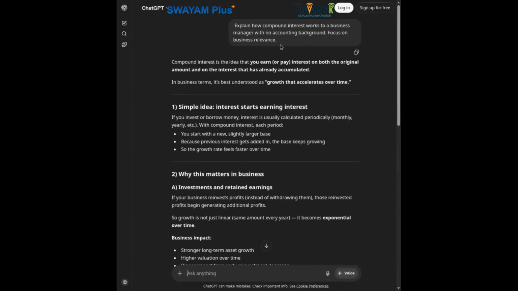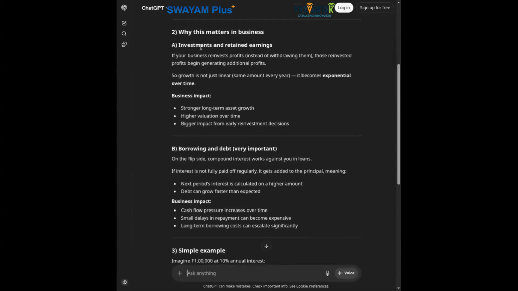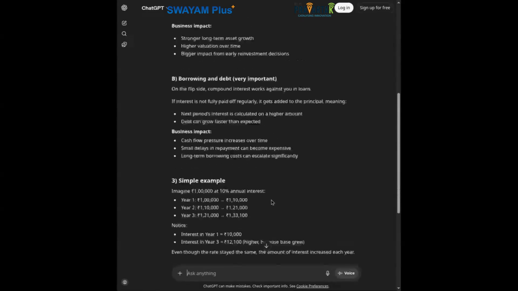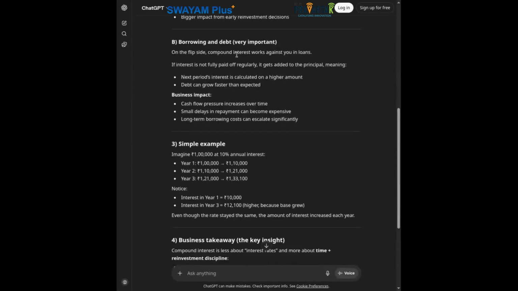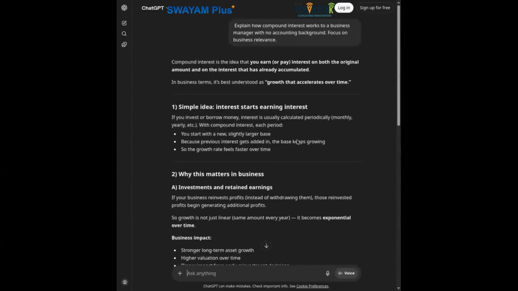Focus on business relevance. So what happens here is it starts off with the simple idea of why this matters in business. So what happens with investments and retained earnings, borrowings and debt, how exactly compound interest works here, and then it gives us an example and business takeaways, like for investment time works for you, that is growth accelerates, and for debt time works against you, so costs also escalate. So this is something specifically for a business manager.